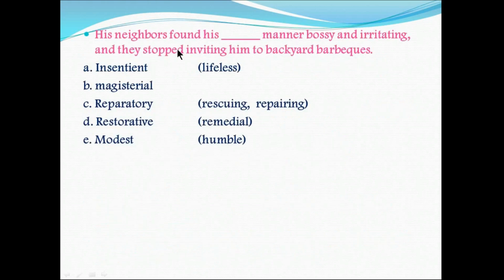Next example is his neighbors found him dash manner bossy and irritating, and they stopped inviting him to backyard barbecue. The options are insentient, that means lifeless; magisterial; reparatory, that means rescuing or repairing; restorative, that means remedial; modest, that means humble. So the best suited word here is magisterial, as it has similar meanings with bossy and irritating. The first part of the sentence is giving the idea that he is very bossy and irritating and having magisterial manner. That's why they stopped inviting him to barbecue.